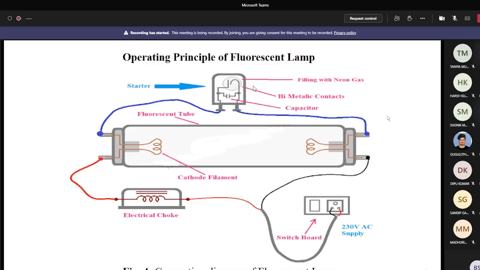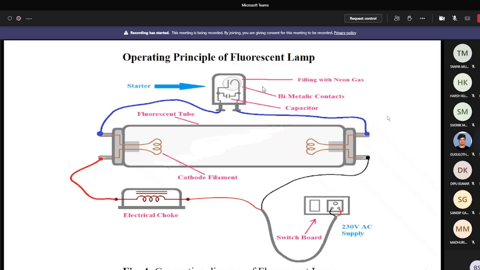It functions at the start. Due to high ionization, basically here the resistance is very small. Then the current flows through this path only, so negligible or no current is flowing through the starter. That's why I can tell you it is bypassed. Not bypassed means it is not opened. So basically no current is flowing through this. That is what I want to say.